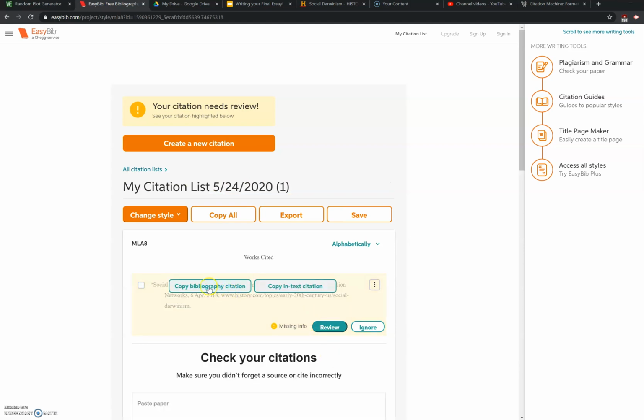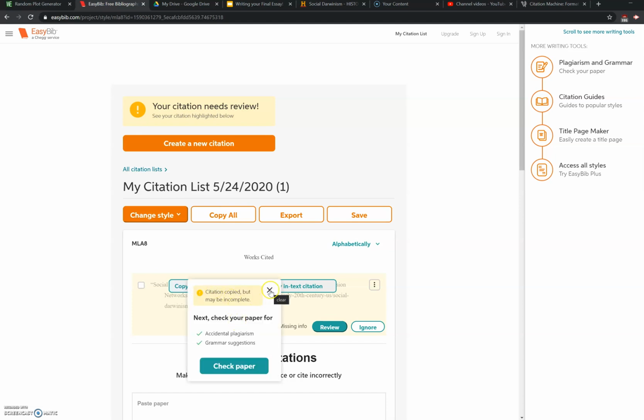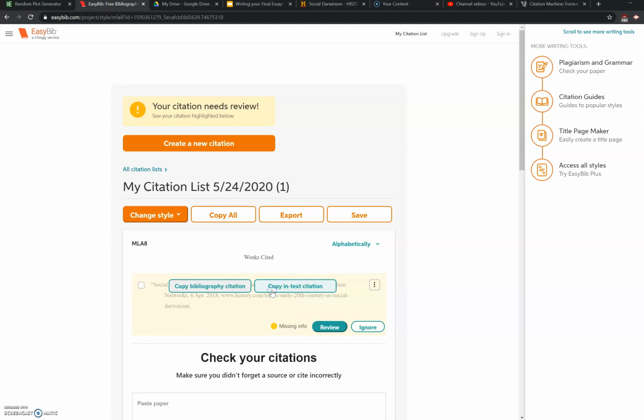Cool. So we are going to copy the bibliography citation. It says it might be incomplete, but it's just mad because we don't have the first and last name of an author. If your website is credible, like historychannel.com or animalplanet.com, like some places that do big documentaries, their stuff's going to be generally pretty credible.